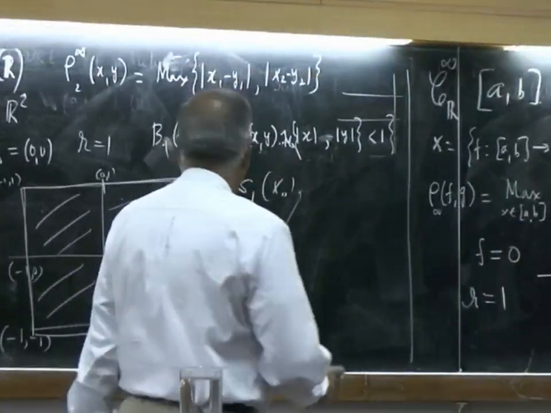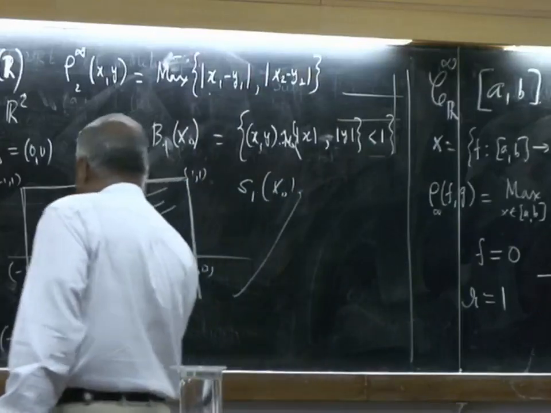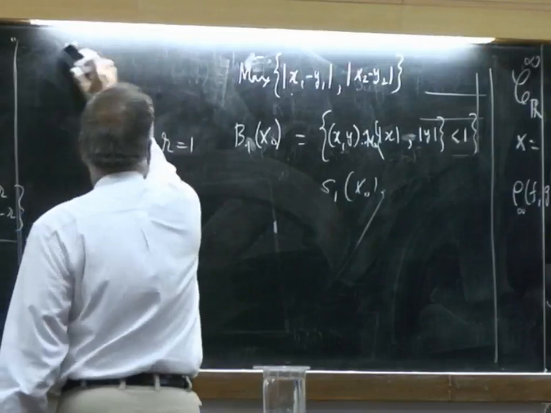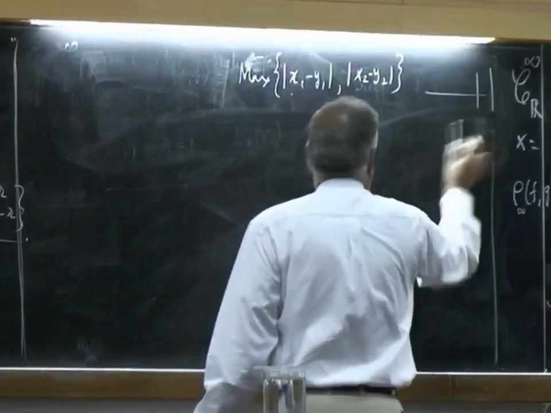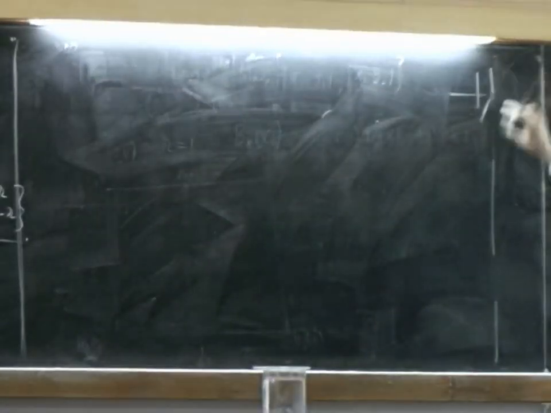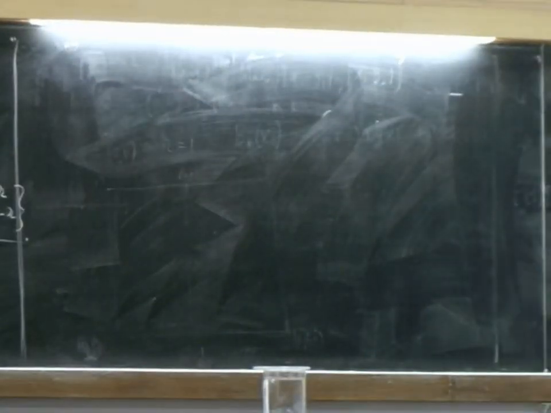Okay. So, what are the consequences? Let me first introduce one notion and then probably.